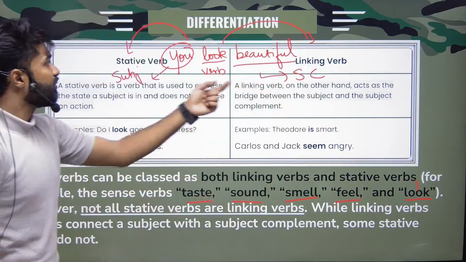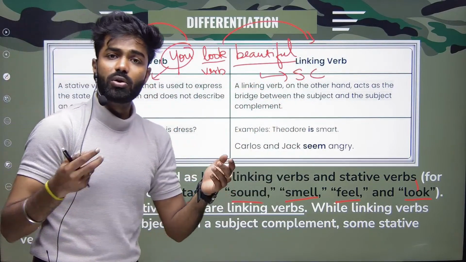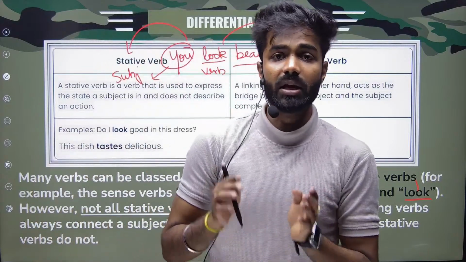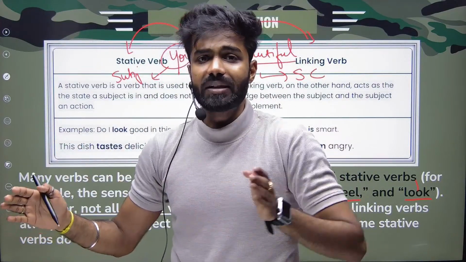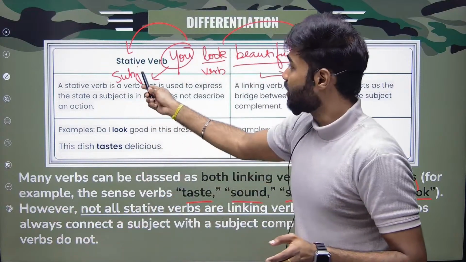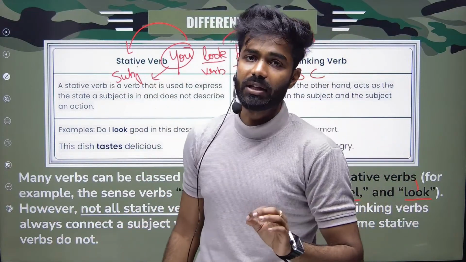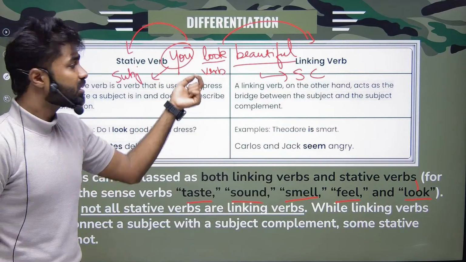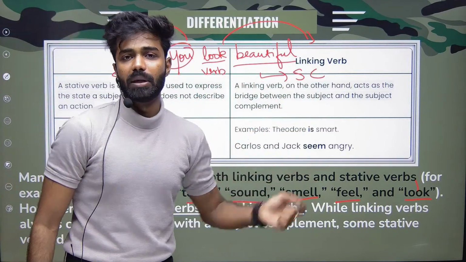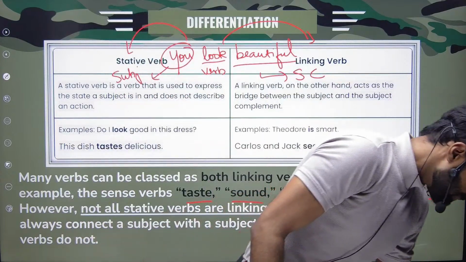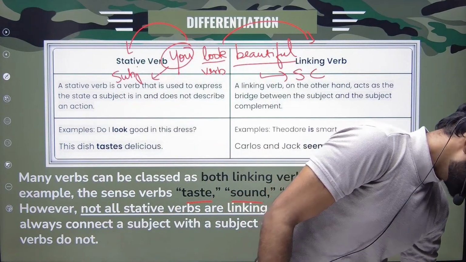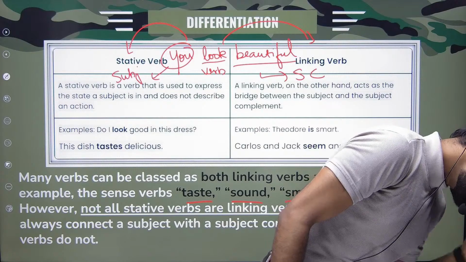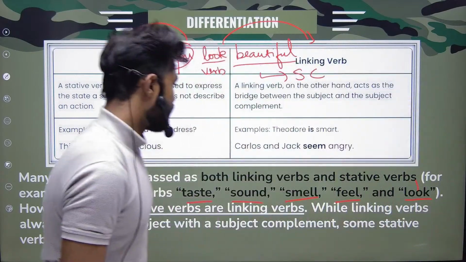So linking verbs and stative verbs have almost similar qualities, but they are different. Stative verbs just do not show any action, whereas a linking verb will combine or relate your subject and subject's complement. That's it. All right. So students, do you have any doubts so far? No, right? All right.